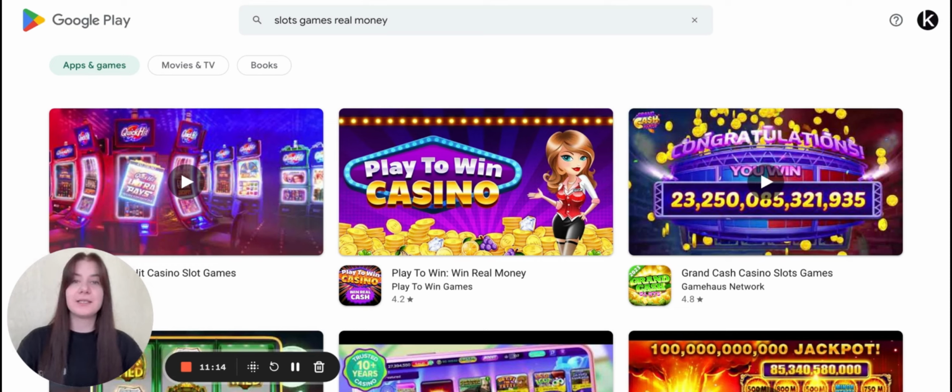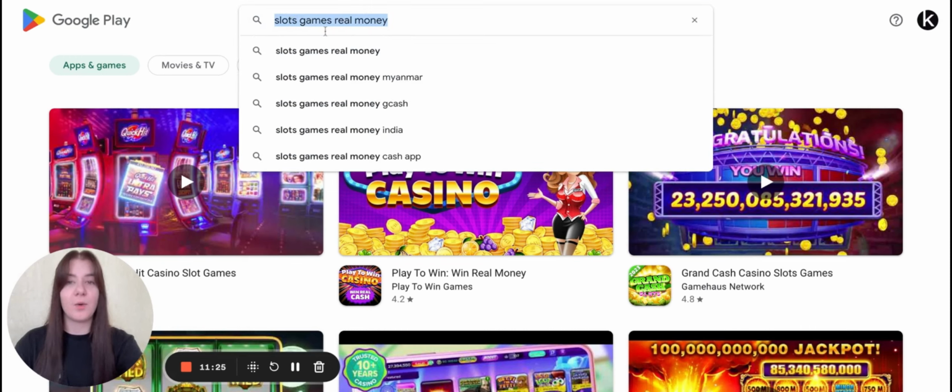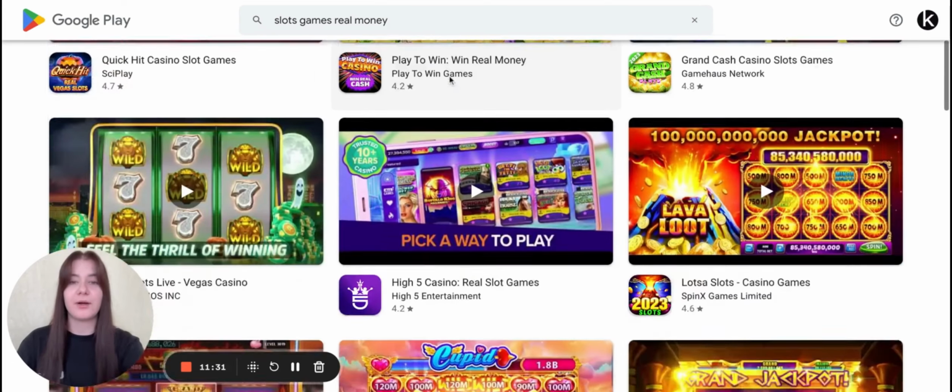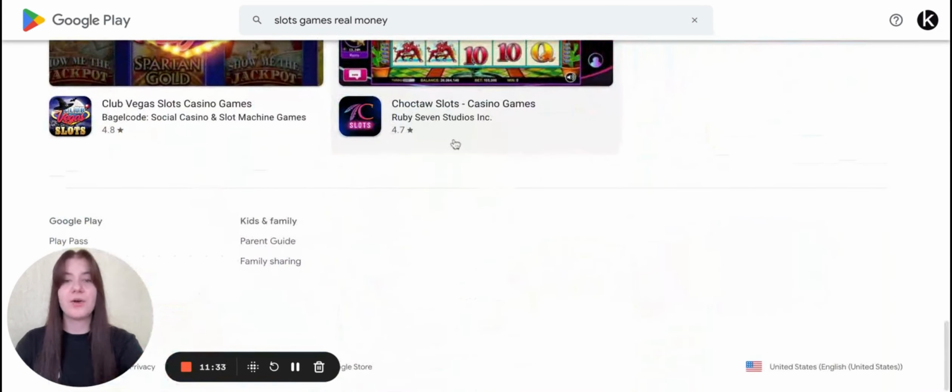It is needed to work with keyword promotion and to attract actually the traffic which will download your application for the particular keyword, like in our case, we put the keyword slots games real money in the search bar on Google Play or App Store. We find your application, we click it and download.